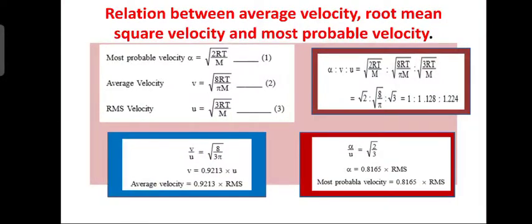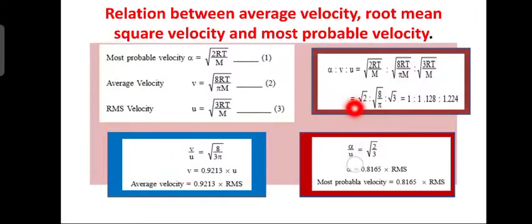Then what is the relation among the ratio of these three? Most probable velocity alpha is to average velocity v is to RMS velocity u is equal to the square root of 2RT by m is to the square root of 8RT by pi m is to the square root of 3RT by m.